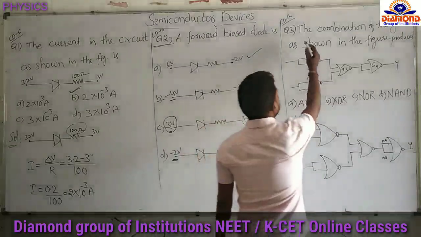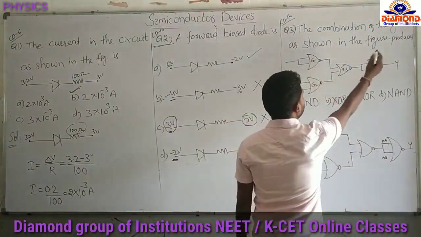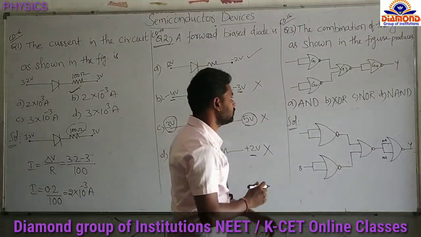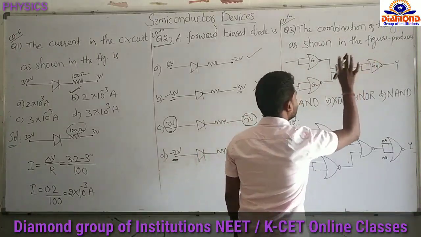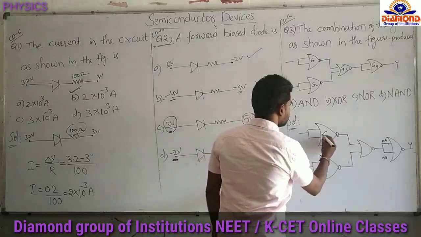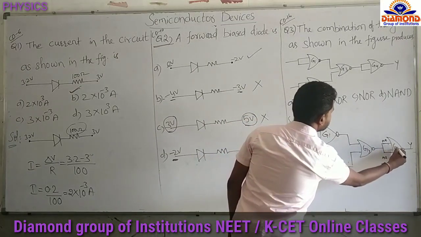Now see the next question in class discussion 16. The combination of the gates as shown in the figure produces... Okay, the combination is given, and we have to see which gate it is producing. So here G1, G2, G3, G4 gates are given. So same as it is, I am drawing here: G1, G2, G3 and G4.